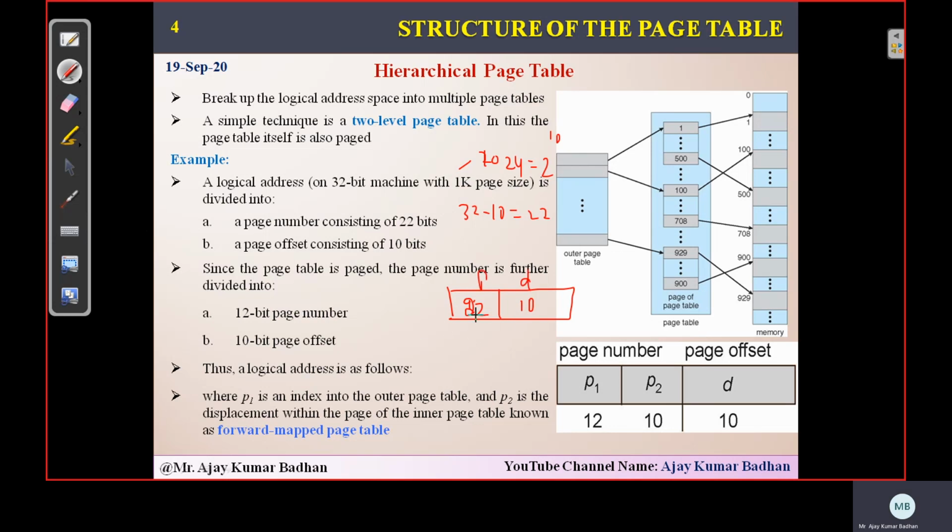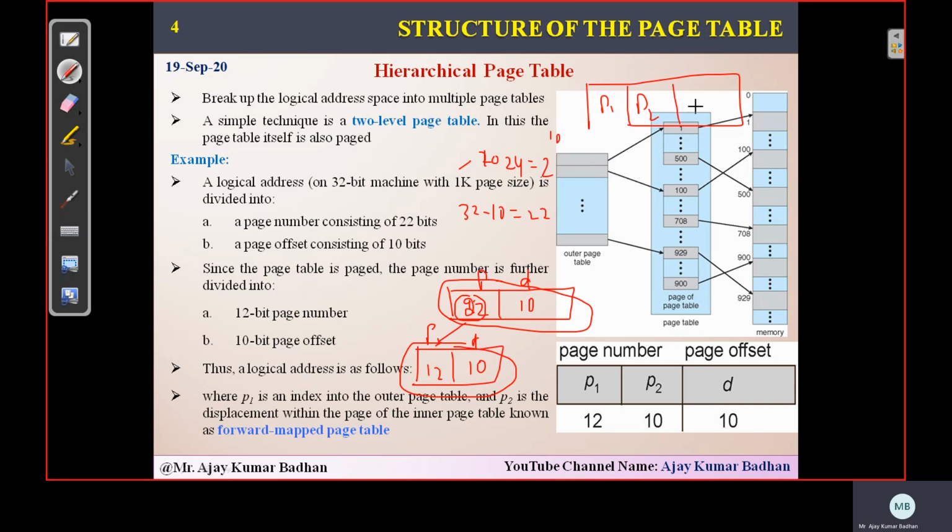Now we are using two levels here. We will split this page number again into one more part, and whenever you split for the next time, the standard displacement we get here is 10. It is a standard one, provided by default. So 22 minus 10 is 12. This is your page number, and this is the displacement for the second-level hierarchy. For the first-level hierarchy, 22 is the page number and this is the displacement. So altogether we write it as P1, P2 and then the displacement.